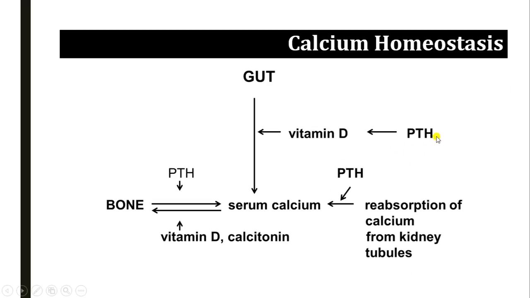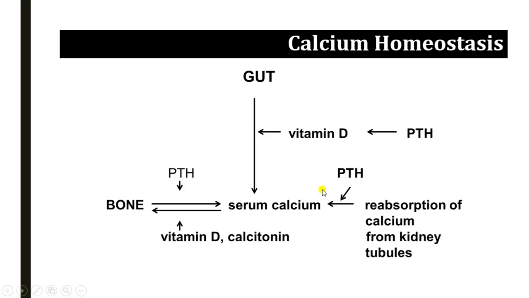So, as I told you, PTH activates the vitamin D, that is calcitriol. This calcitriol, from the gut, increases the serum calcium absorption by causing transcription of the gene for the calcium-binding protein.